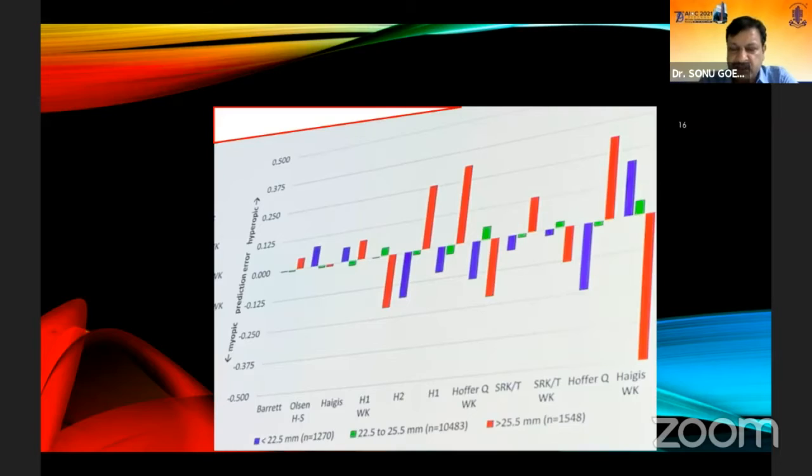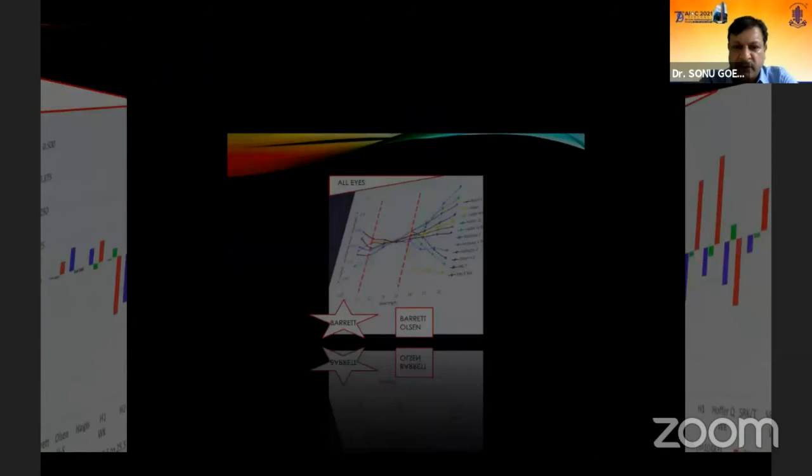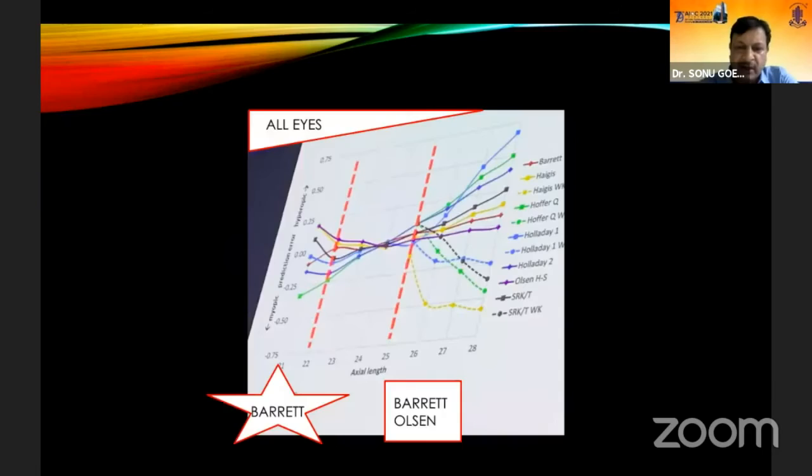And on the extreme right, these are the rest of the formulas where there is a high degree of error when you are talking of high axial length. So Barrett, Olsen, and Haigis are the three formulas when you are dealing with the extremes of axial length. Again, the central red dotted line depicts the normal axial length, maybe between 22 to 24, 25 on the extreme right.